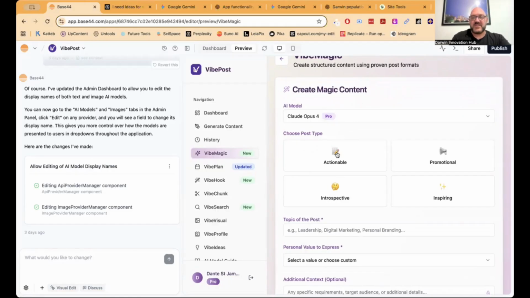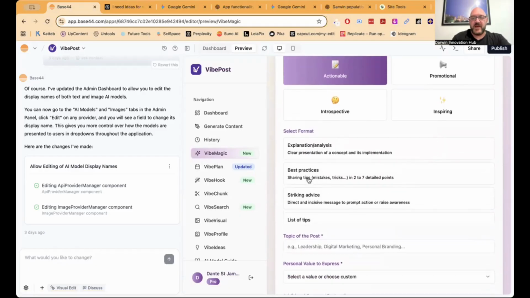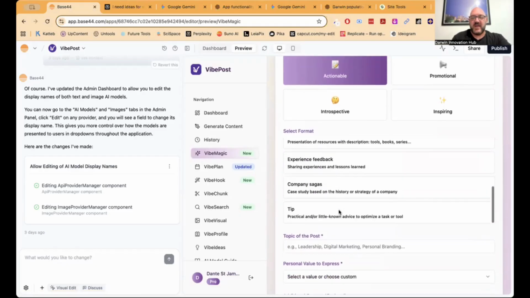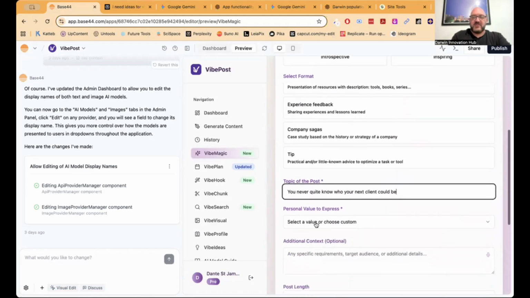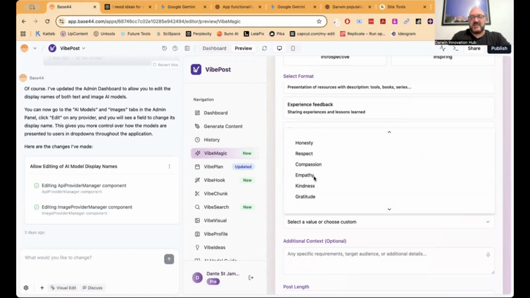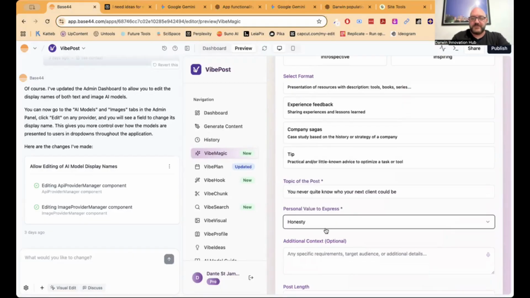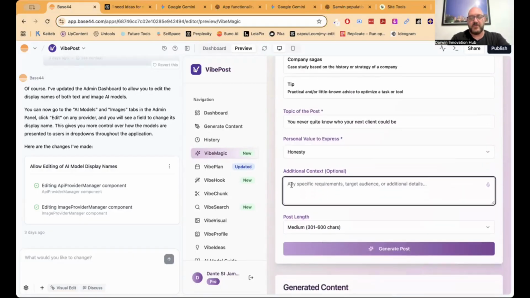Then I want to make a post that's about actionable stuff, that's about striking advice. And then down here, the topic is going to be, you never quite know who your next client could be. And then the personal value I want to express is, I want to think honesty. And then additional context I might put is there like a story. I could say, hopefully this little microphone thing will work, but I'll try it.